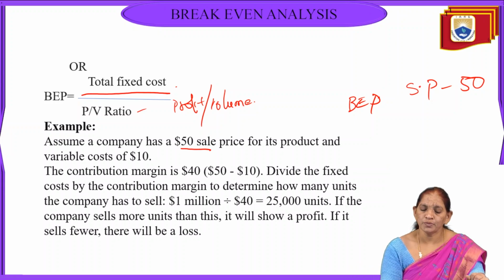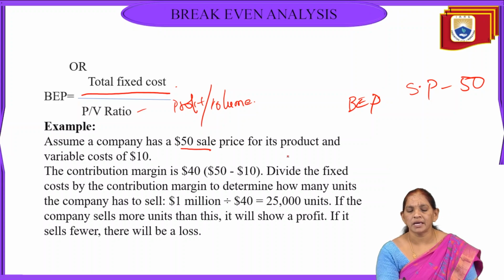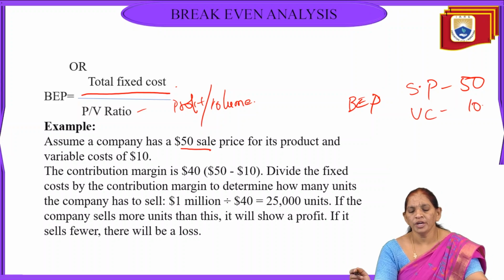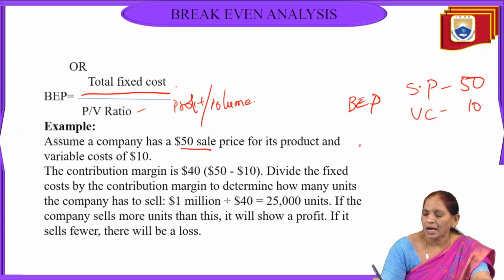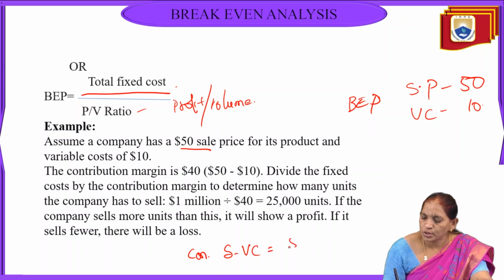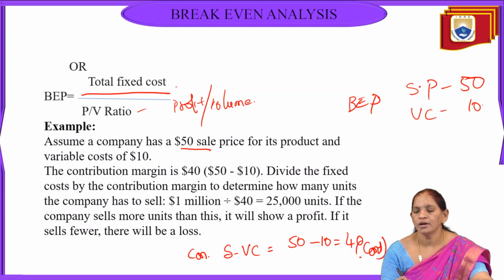First we'll see the problem: a company has a selling price of 50 and its variable cost is 10 rupees. When I want to get the contribution, as we know, contribution is sales minus variable cost. So 50 rupees minus 10 rupees, that is 40, is the contribution.